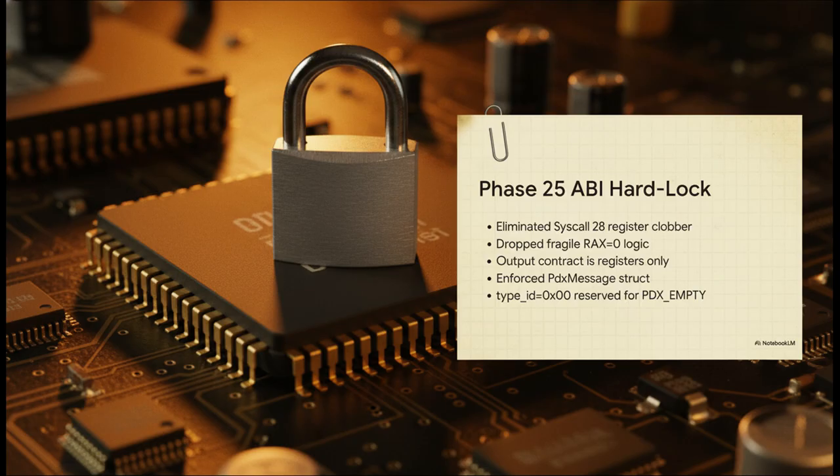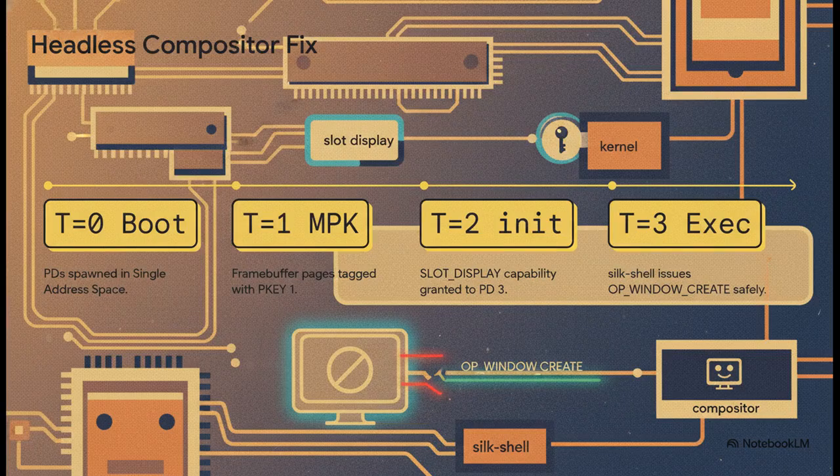We liquidated this syscall 28 register clobber hazard for good by ripping out that fragile RAX equals 0 logic. The output contract is now strictly registers only. We enforce a tightly typed PDX message struct where type ID hex 00 is strictly, permanently reserved for PDX empty. Problem solved. We also ran into and patched the headless compositor bug.